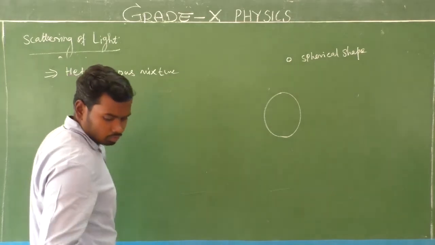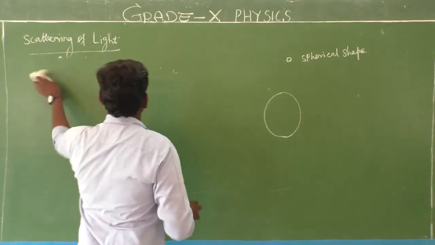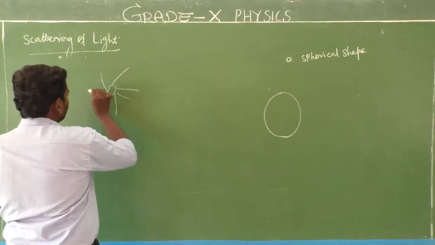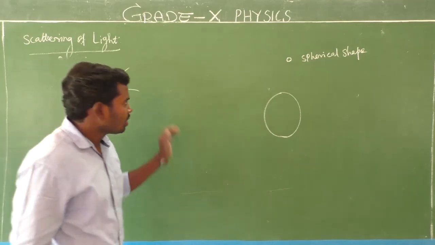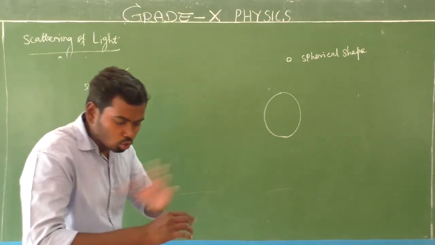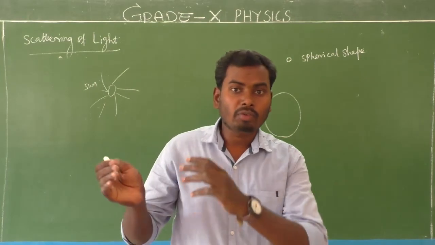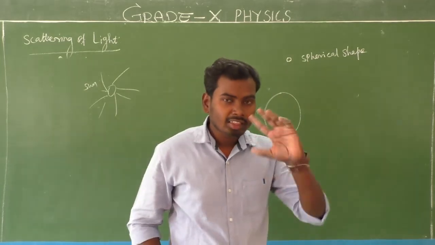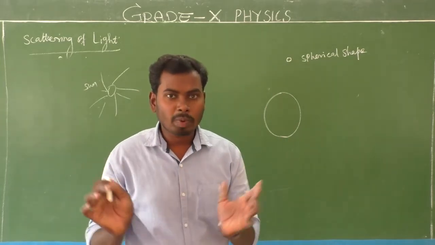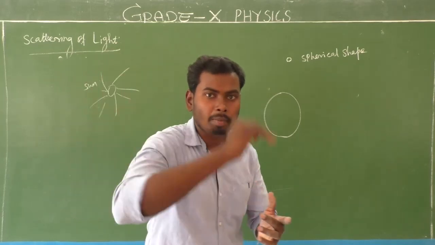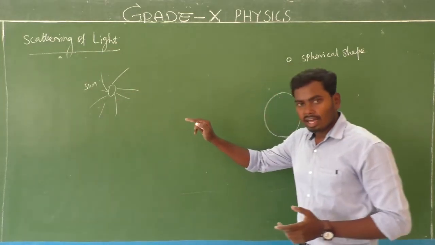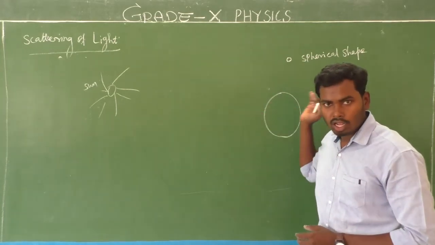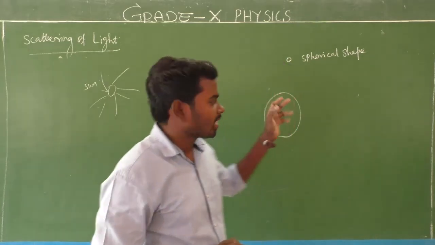Yes. Look here. The Sun is here. There are so many light rays coming from the Sun. Then the Earth's atmosphere is made up of particles. That particle shape is spherical, present all over the Earth's surface, which means in the atmosphere. So the sunlight which enters into the atmosphere, the atmosphere is made up of particles, and the particle shape is spherical like this.